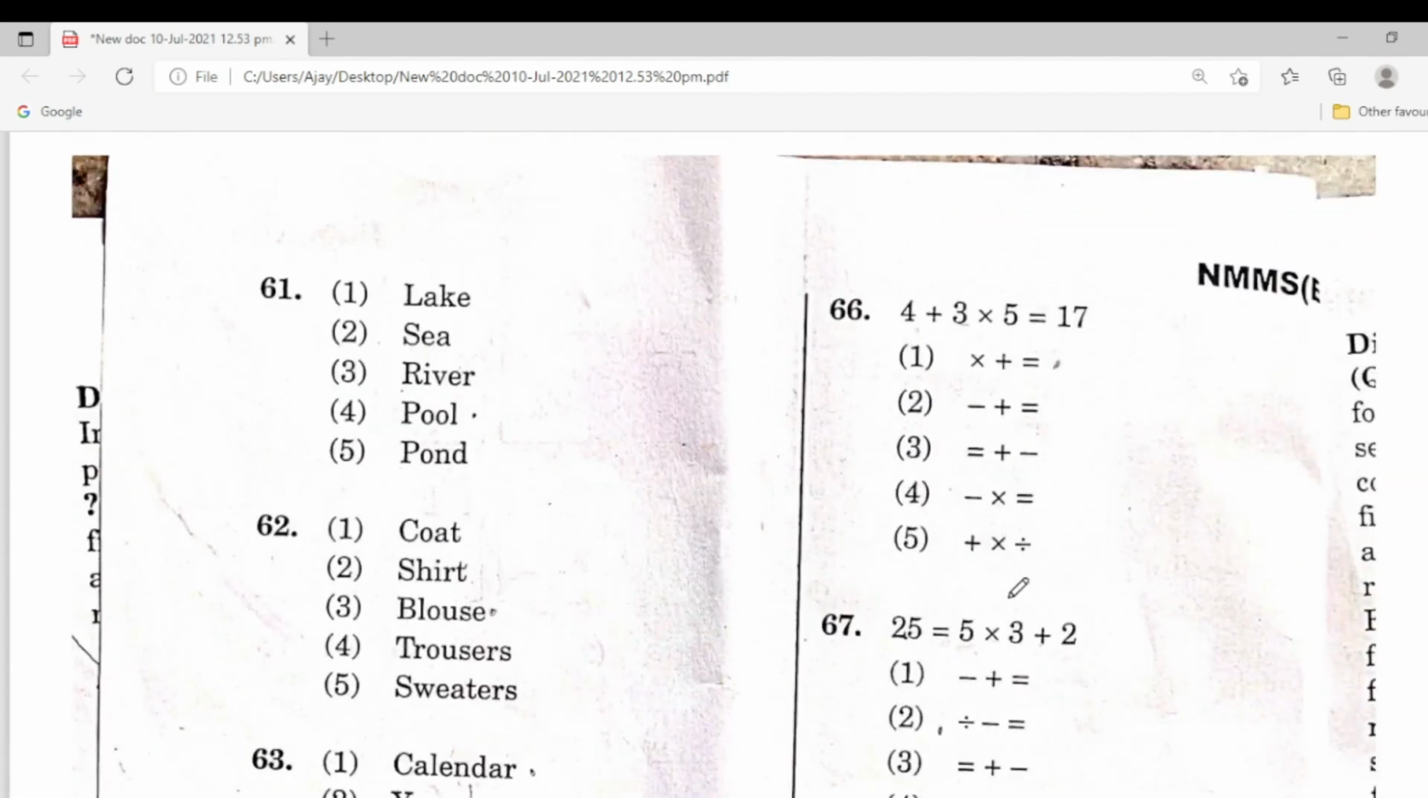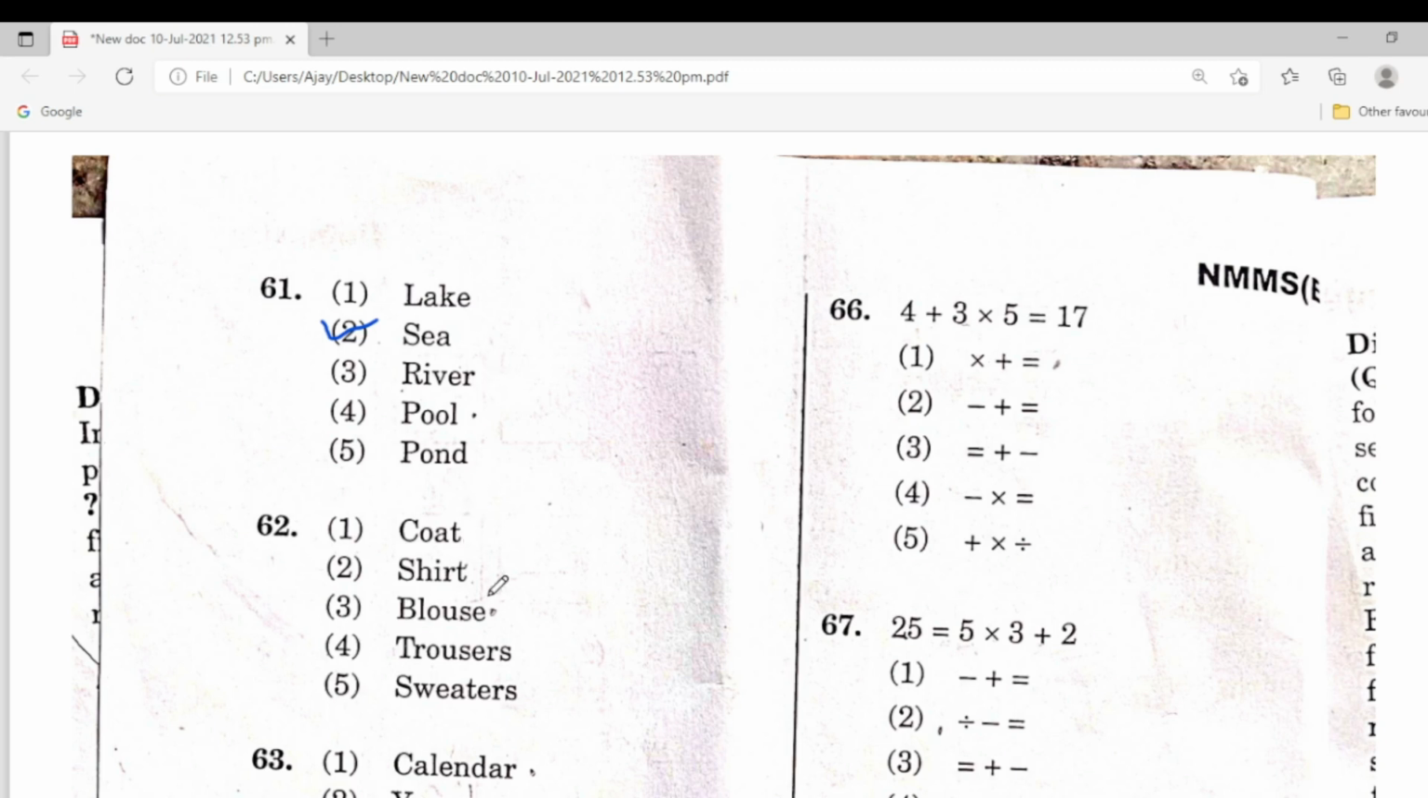61, lake, sea, river, pool, pond. So here in 61, which is different? Sea. Why? Lake, river, pool, pond, these waters are tasty and sweet. Sea water is salty. So it is the different one.